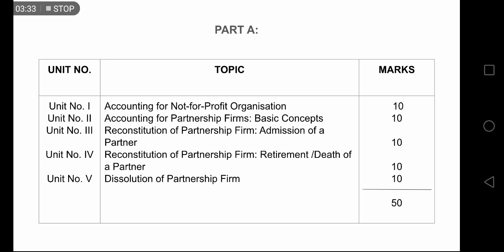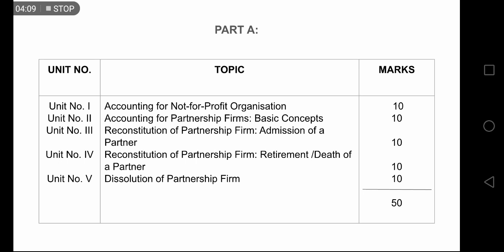This can happen in two cases. First one is admission of a partner. The admission of a partner means the admission of a new partner into that old partnership firm. If two of you are friends, suppose take the example of Jitupon and Hero. Jitupon and Hero are in a partnership firm. They have a very strong bond of friendship, and they have formed a partnership firm.